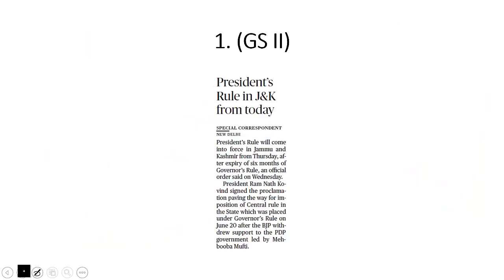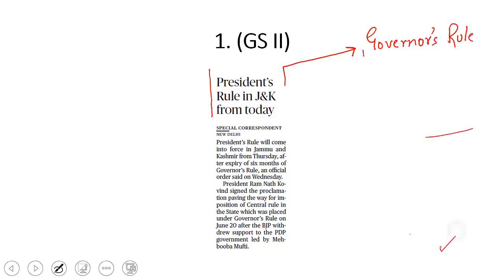Let's look at another news, President's rule in Jammu and Kashmir from today. And let me tell you some factual details regarding this President's rule. Jammu and Kashmir is different from any other Indian state. In Jammu and Kashmir, first a governor's rule is imposed. What is this governor's rule? Governor's rule can be imposed in the state of Jammu and Kashmir if there is a breakdown of constitutional machinery in the state of Jammu and Kashmir.